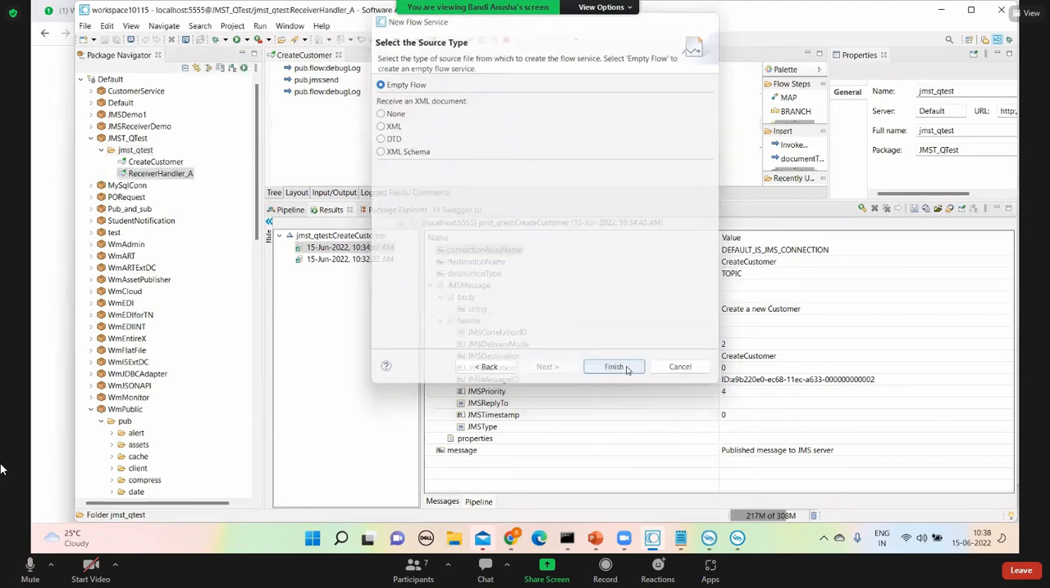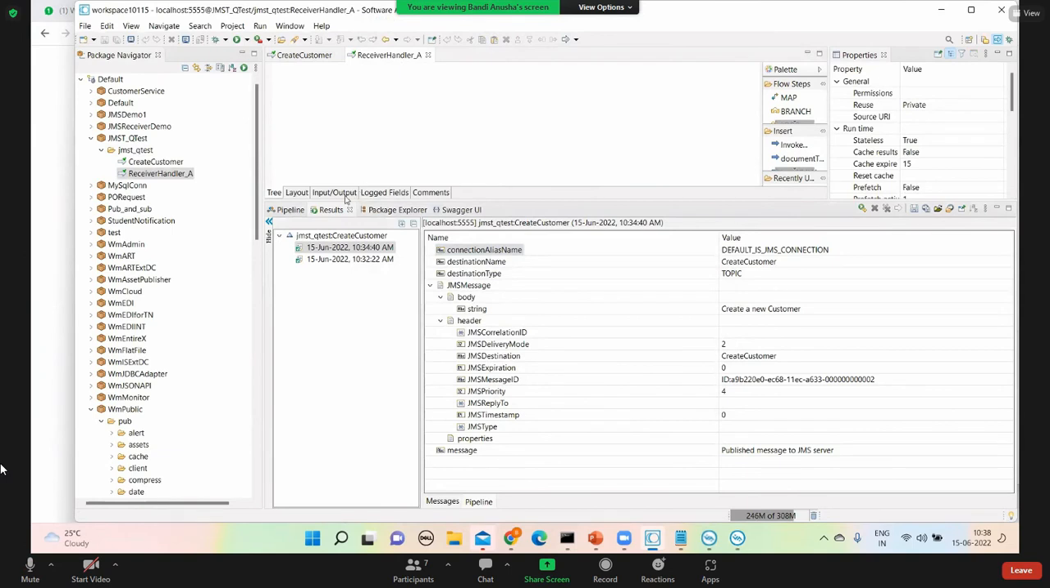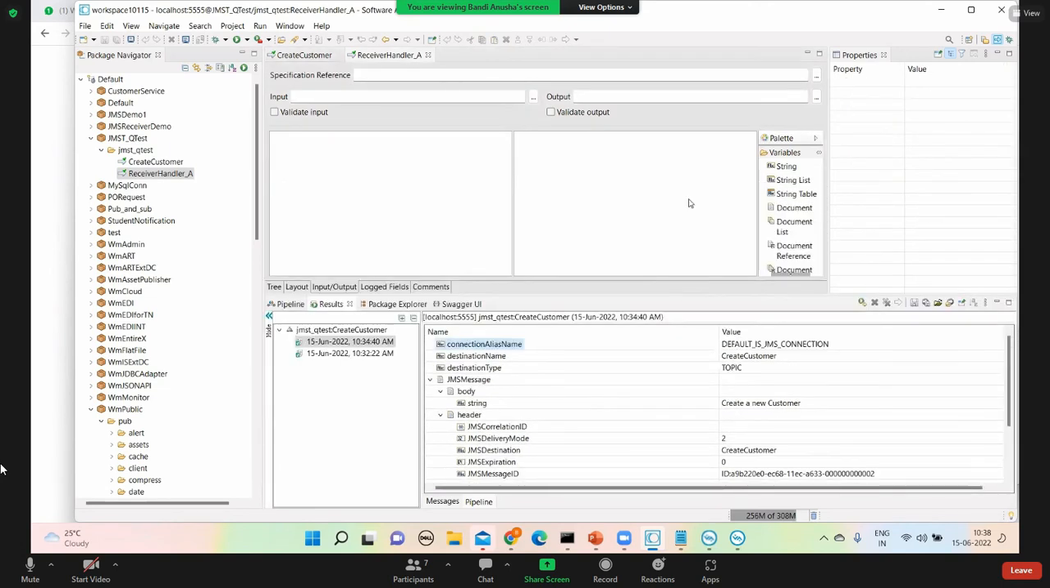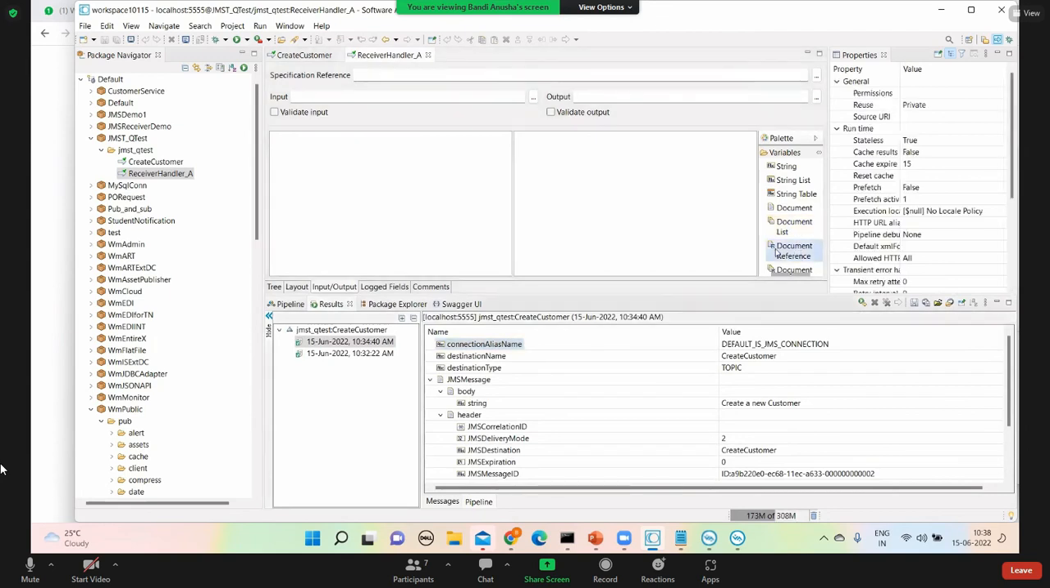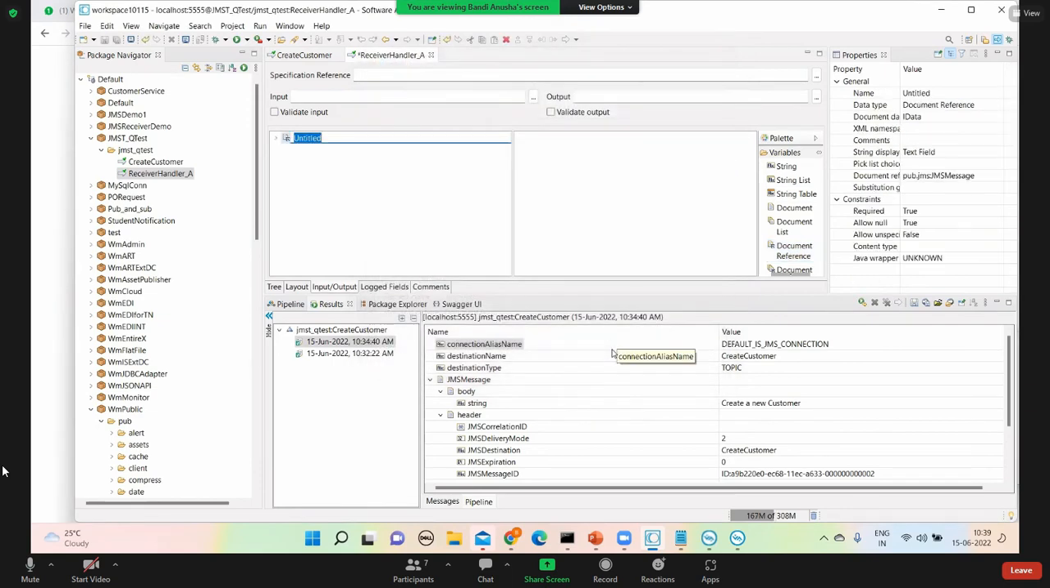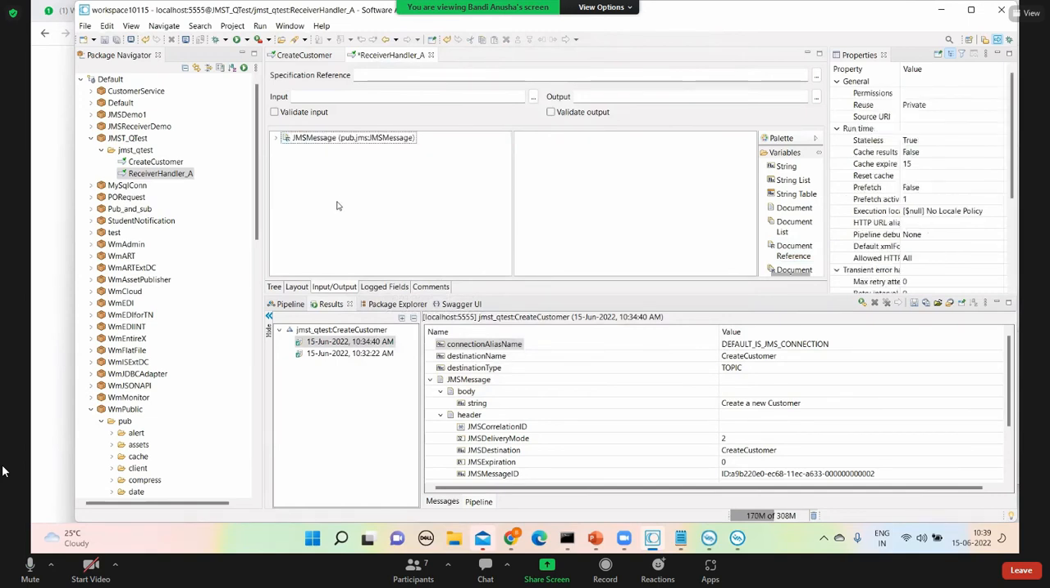Now finish. We know the handler should be configured with, since it is a JMS receiver, a JMS message here. We have to give a document reference. So here, WM public, JMS, JMS message. Okay, so we give that and Save.